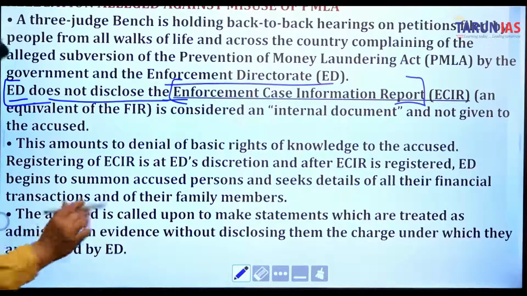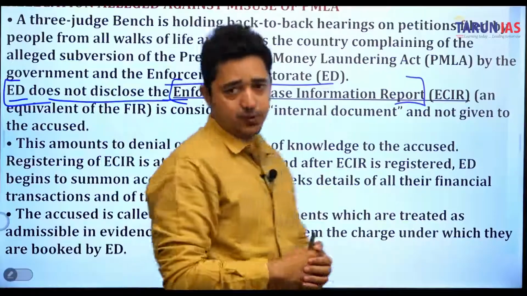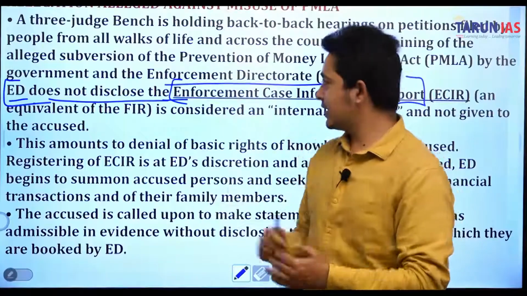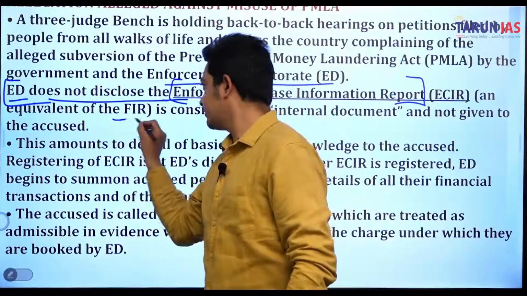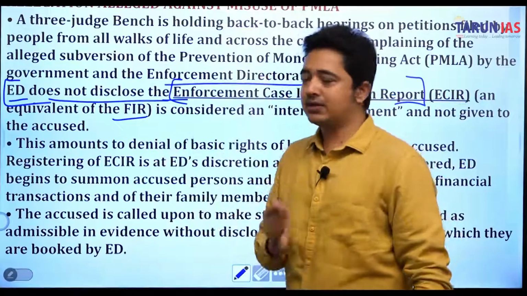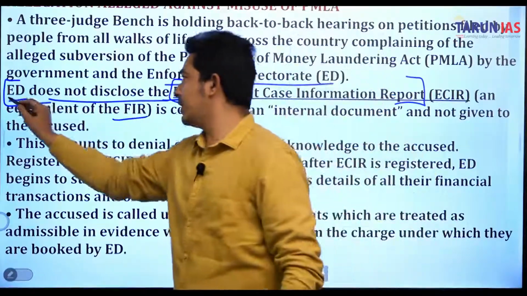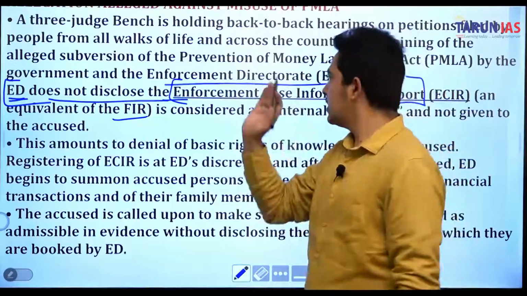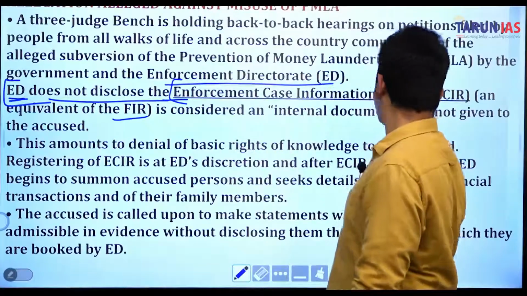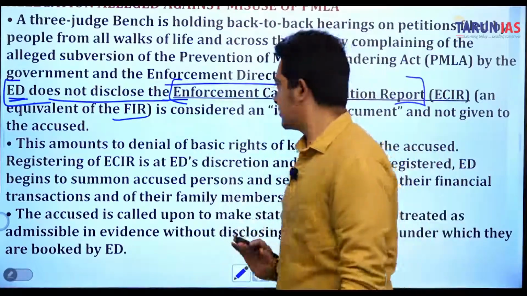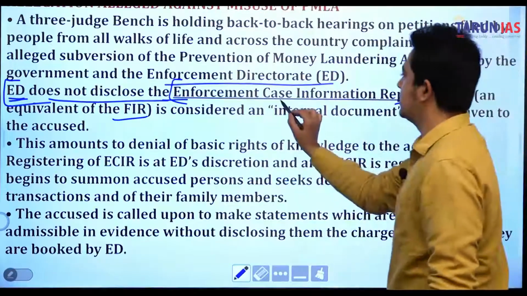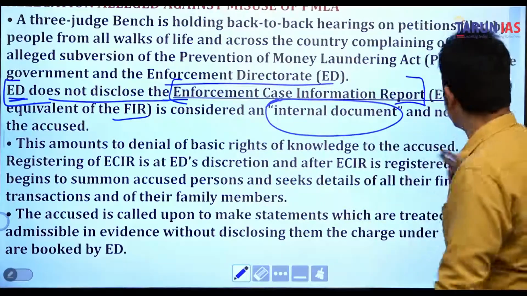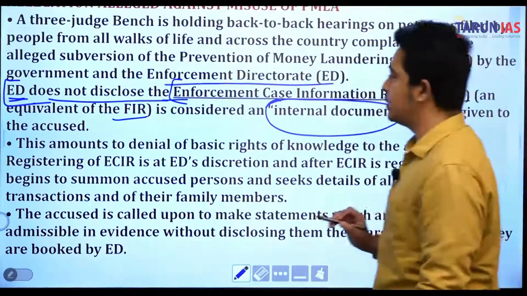Basically, the first information report is filed when there is some ambiguity or a fight. So in that case, we file the FIR. तो ईडी हमारा जो होता है वो एफआईआर की तरह उस केस को रिप्रेजेंट करता है. तो ईडी हमारा क्या करता है, डज नॉट डिस्क्लोज. क्या डिस्क्लोज नहीं करेगा वो? ईसीआईआर को डिस्क्लोज नहीं करता, which is known to be an Enforcement Case Information Report, equivalent to the FIR, and is considered an internal document. So why will they not reveal it? Because this is an internal document and not given to the accused.